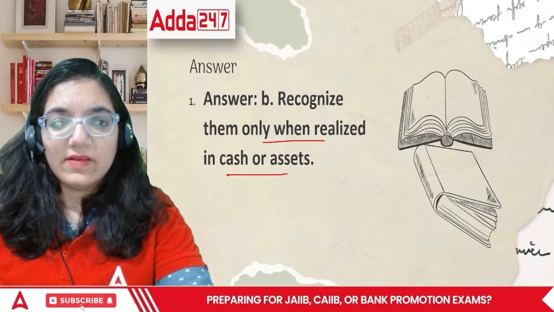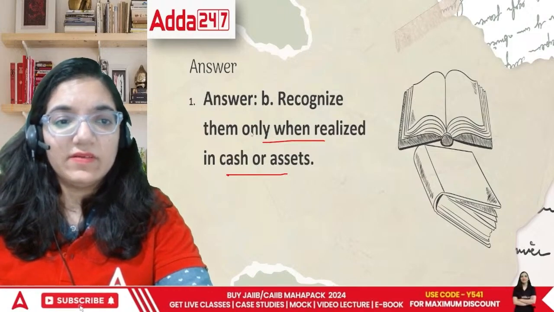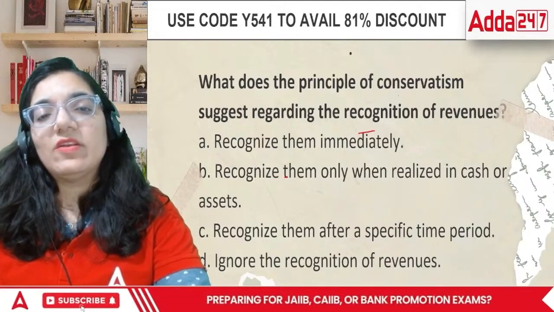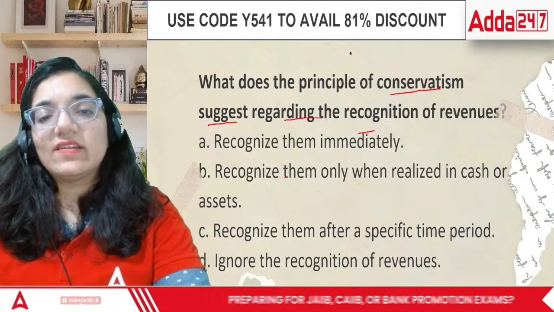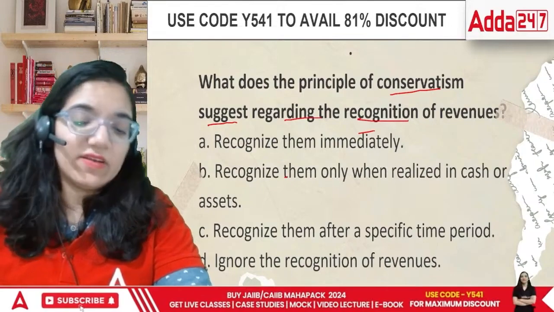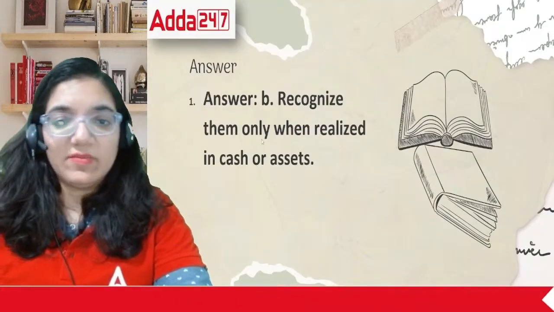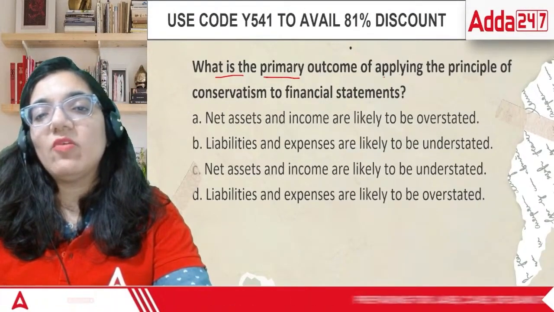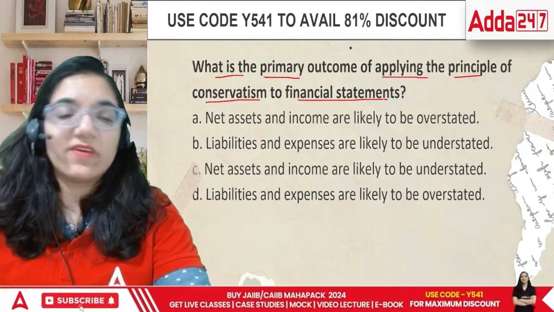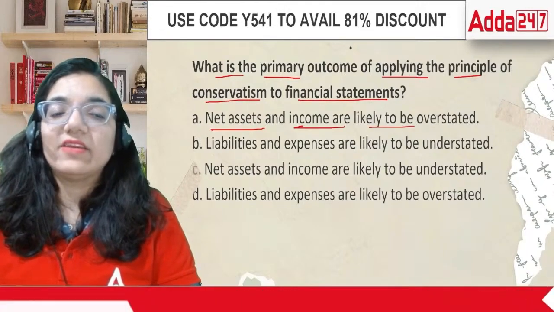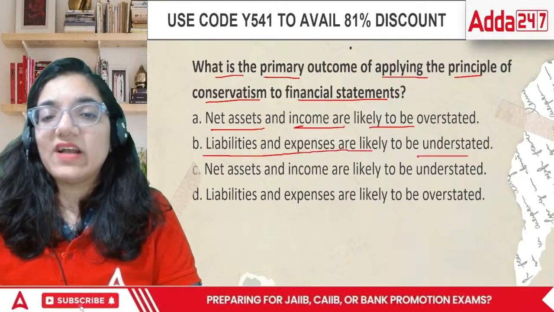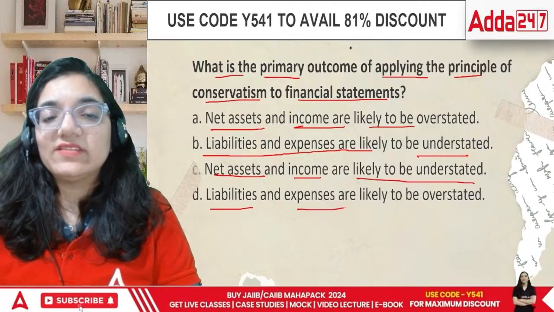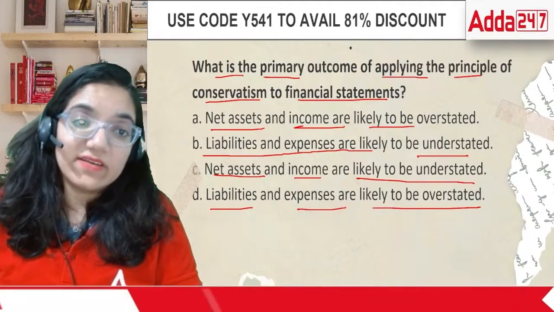Chaliye, let's continue further. Next question. What does the principle of conservatism suggest regarding the recognition? Acha, we are done with this question already, it's a repetition only. Next question. What is the primary outcome of applying the principle of conservatism to financial statements? Net assets and income are likely to be overstated. Liabilities and expenses are to be understated. Net assets and income are likely to be understated, or liabilities and expenses are to be overstated.